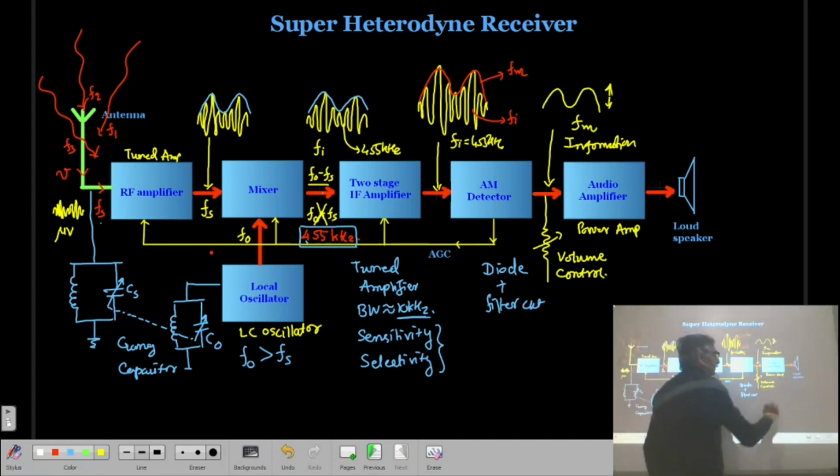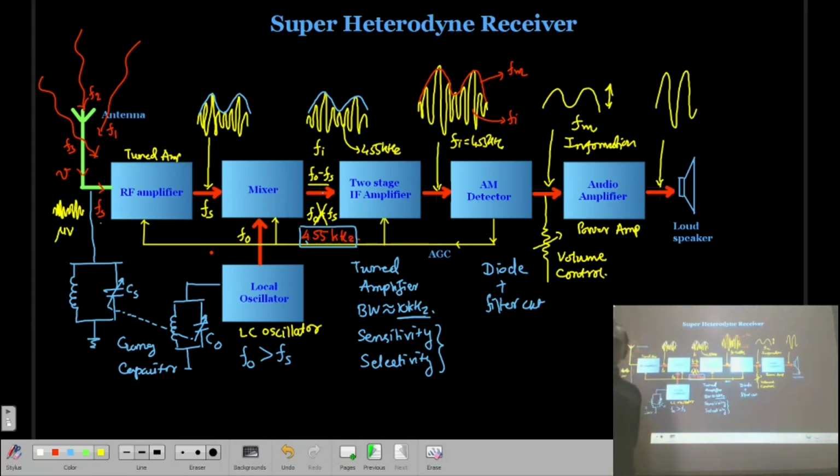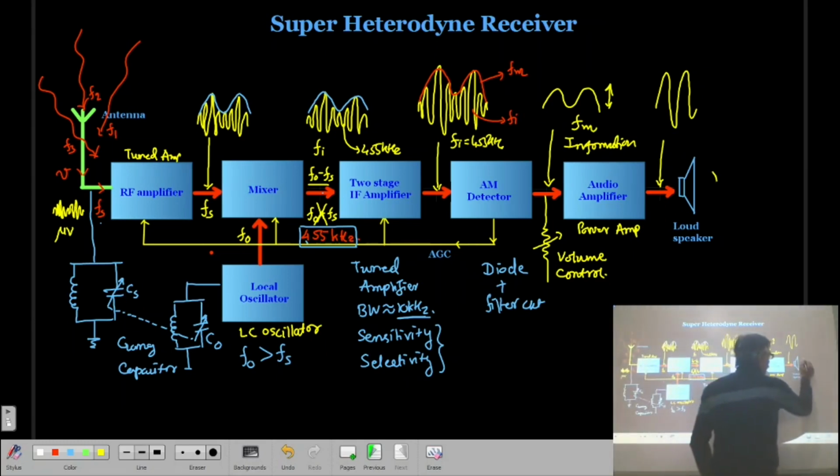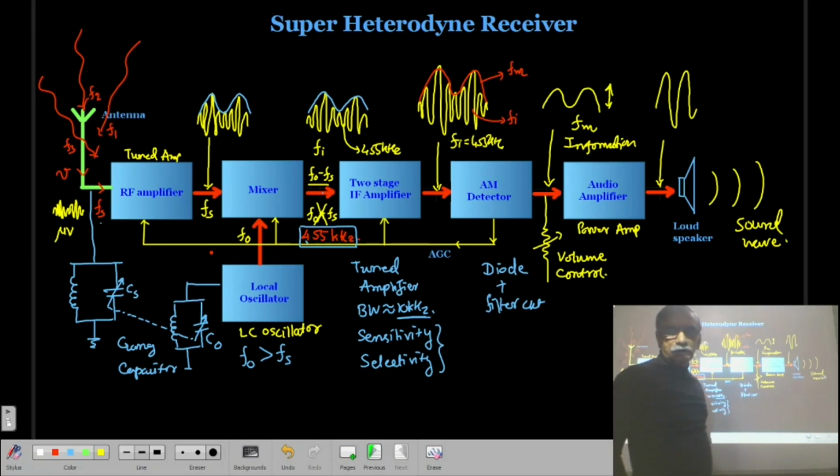So here the audio amplifier is amplifying your signal like this, and then it is given to the loudspeaker. The loudspeaker is converting your electrical signal into the sound wave, and in that way you can collect the information. So this is about a superheterodyne radio receiver.